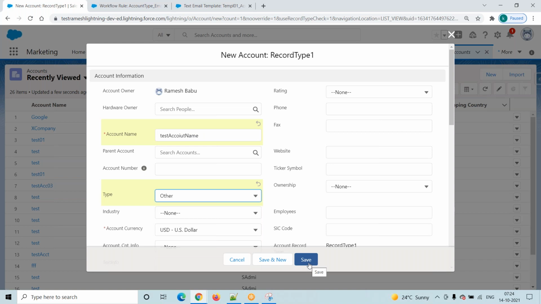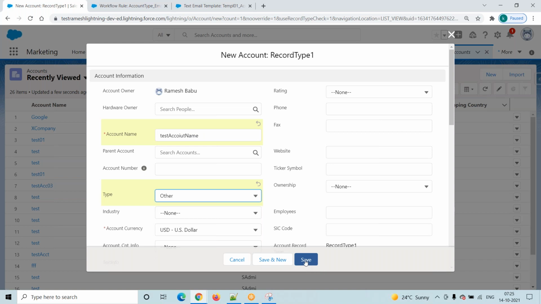If that workflow rule satisfies this condition, we are trying to create a record, right? This record has some data, right? That workflow rule is satisfied by this condition. Yes, if it is satisfied, then the proper action is fired by the system. What I am trying to say is, I am trying to create one record. While creating a record, I will not tell the system, boss, I created one workflow, you have to fire it. The system automatically fires it.